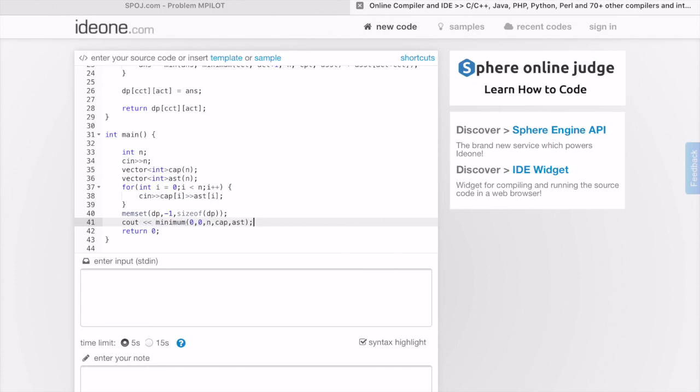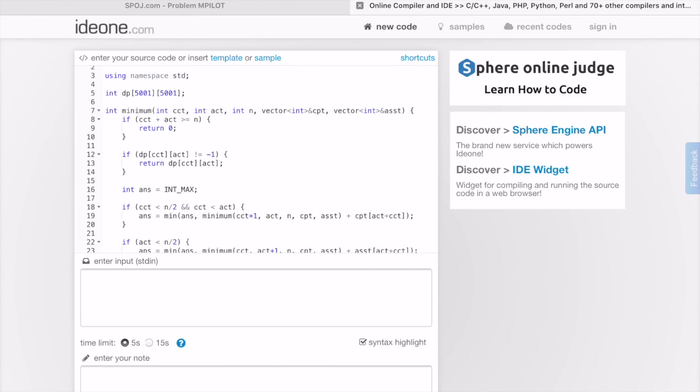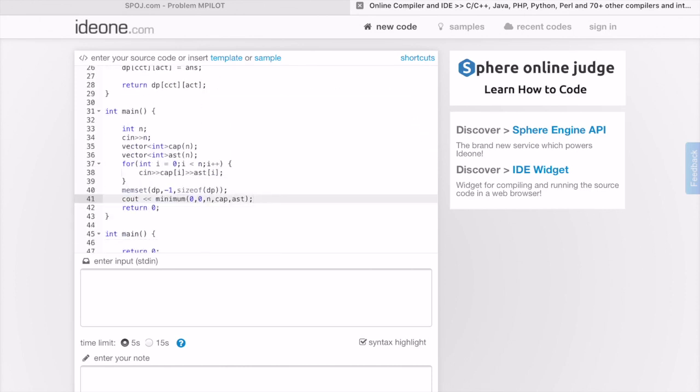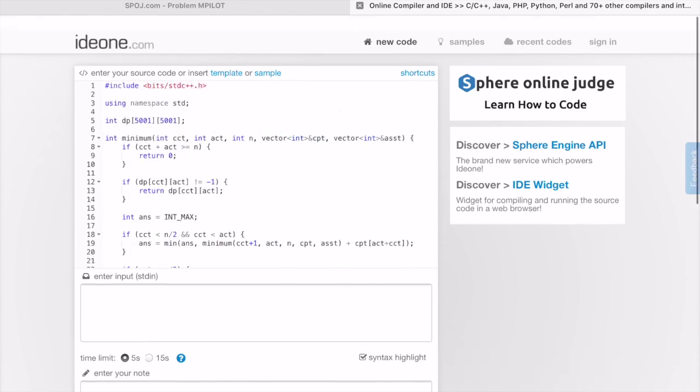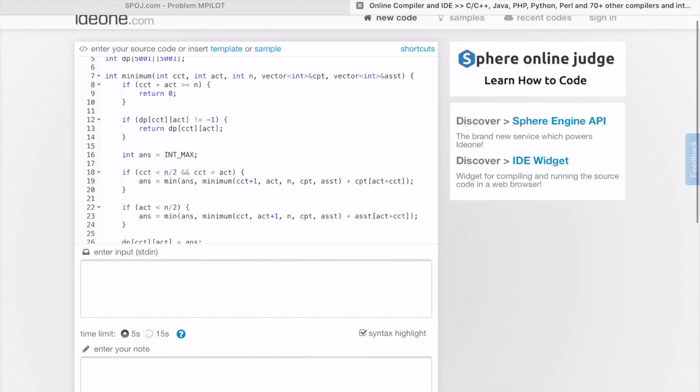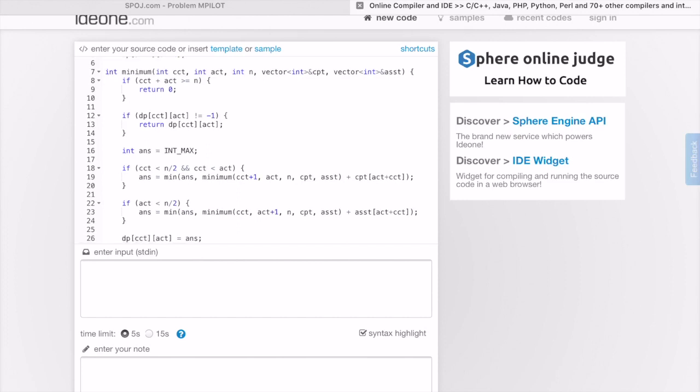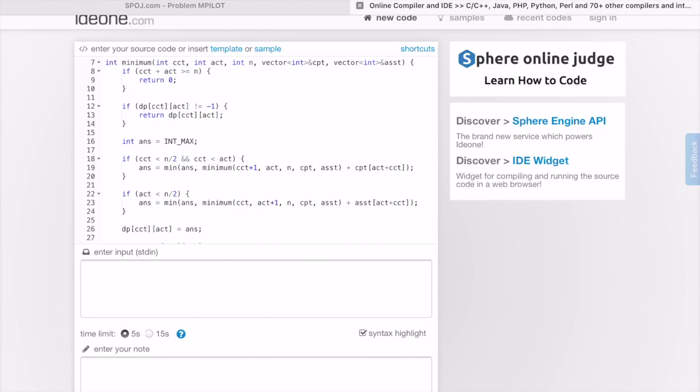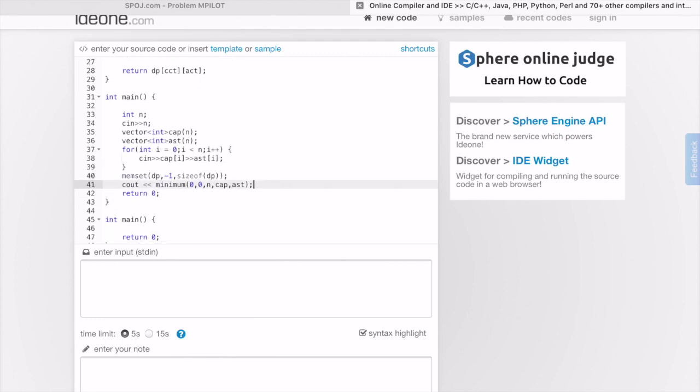This is the code for taking the input that I'm not writing here. I already copied it. So count of captain is the first, assistant captain, n captain, and assistant variable. So everything is correct here, right?